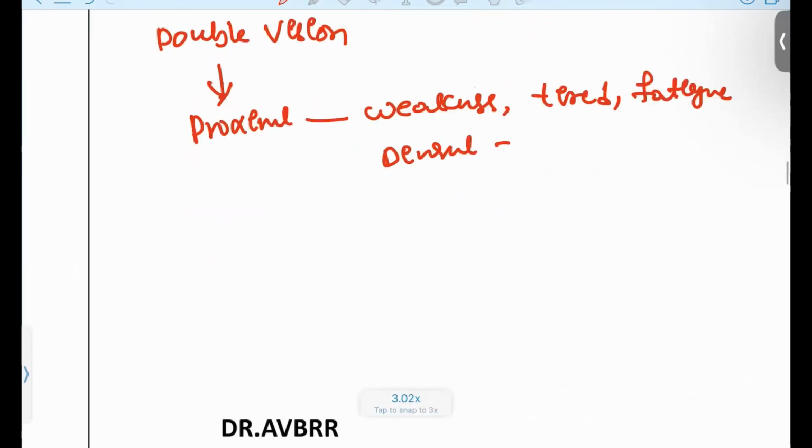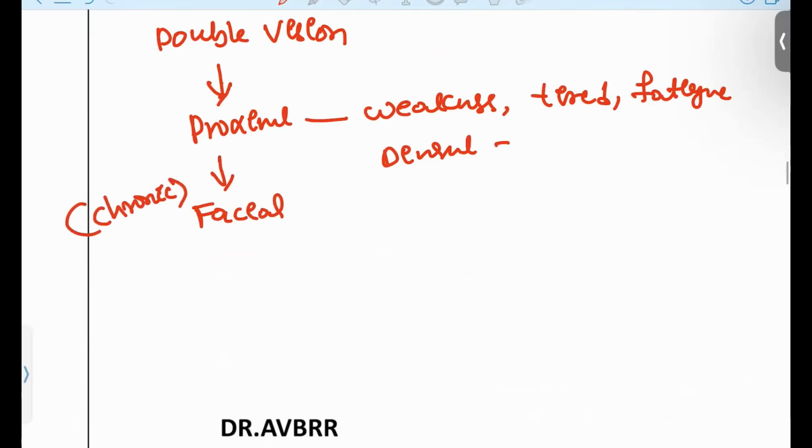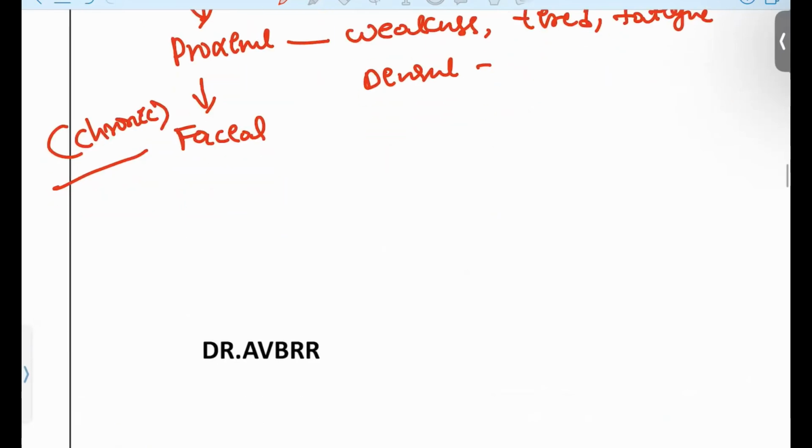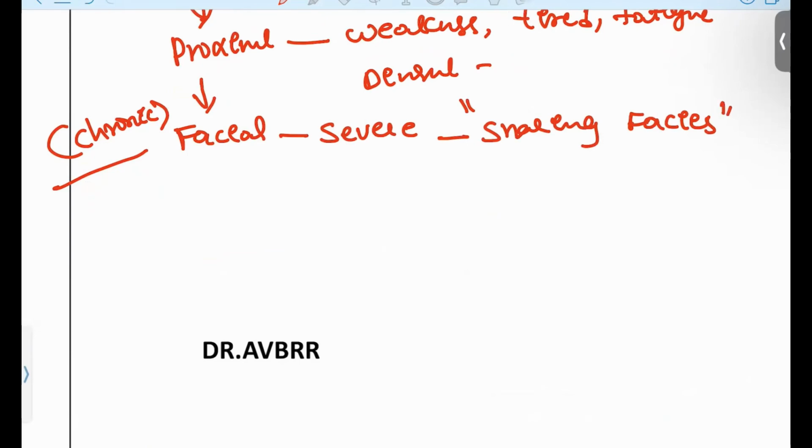All right. Next, after all this, it is going to involve the face. This is almost the chronic stage of the patient. In this chronic stage, the presentation will be very severe. Continuously, the patient will have tiredness, and this kind of facies is known as the snarling facies. Snarling facies is seen in the myasthenia gravis patient.